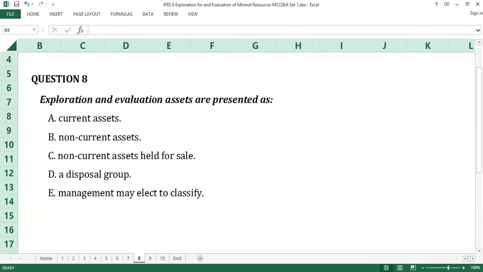Question number 8. The answer to question number 8 is B, non-current assets. Exploration and evaluation assets are presented as part of non-current assets. They remain so presented until they are reclassified as either items of property, plant, and equipment or intangible assets that are still classified as non-current assets, upon which IAS 16, property, plant, and equipment, and IAS 38, intangible assets apply respectively. B is the answer to question number 8.